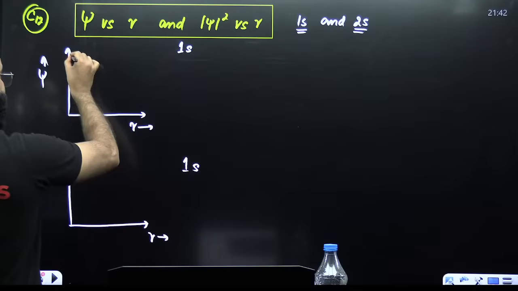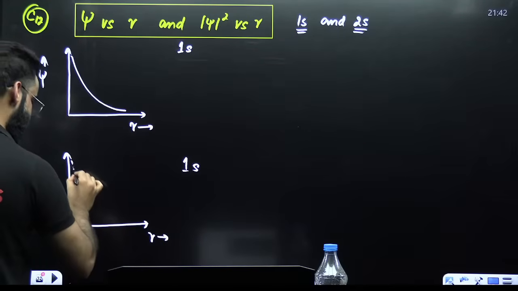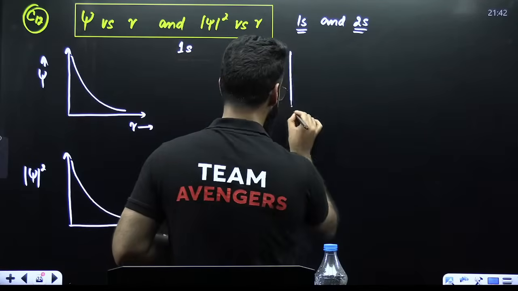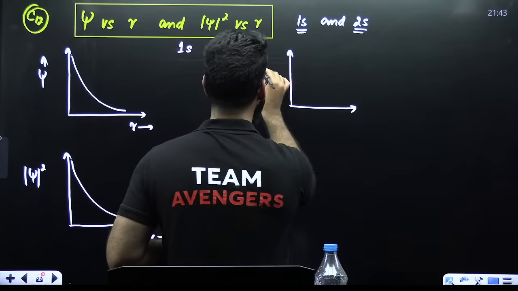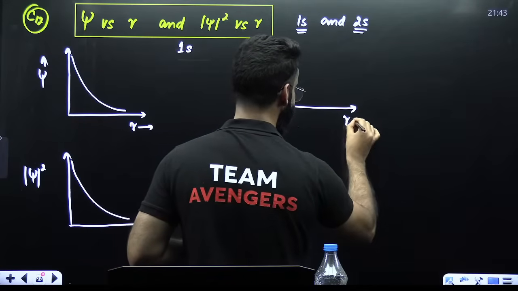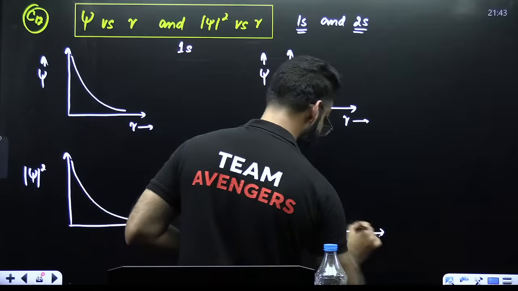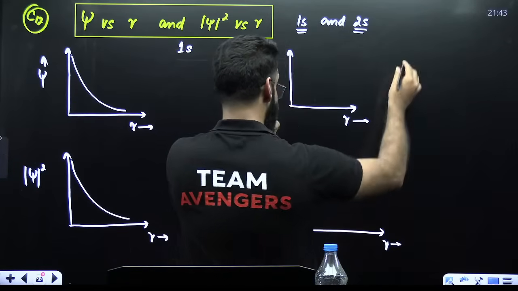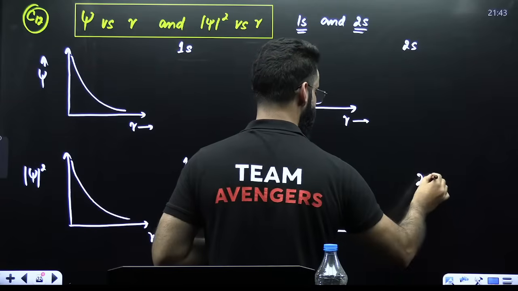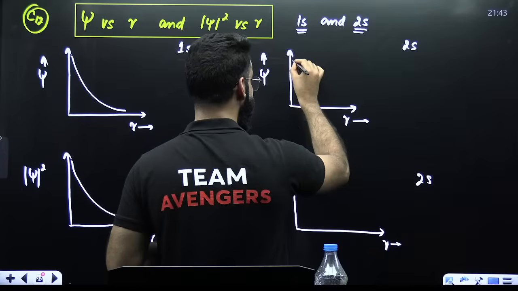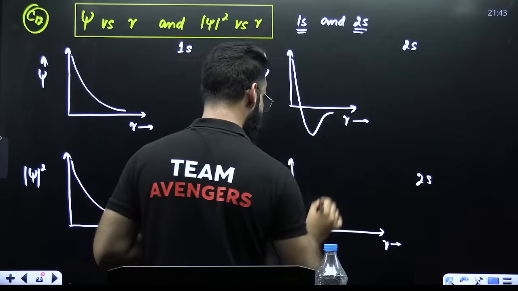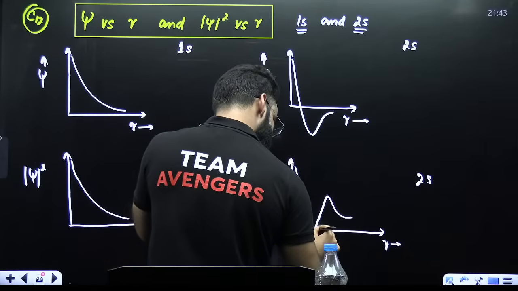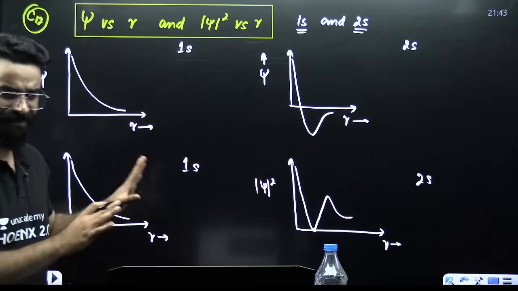Remember, for 1s, it will be like this. Similarly, this will also be similar. That's 1s. If they ask you about 2s, psi versus r and psi square versus r, for 2s, remember, when it comes to psi versus r, it will be like this. If it comes to psi square versus r, it will be like this. Remember these 4 graphs, that's more than sufficient.